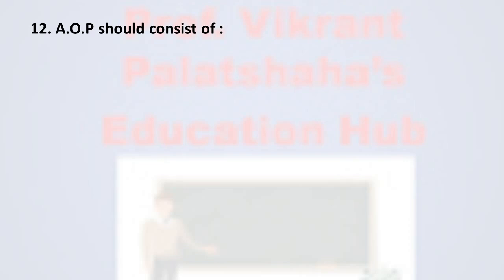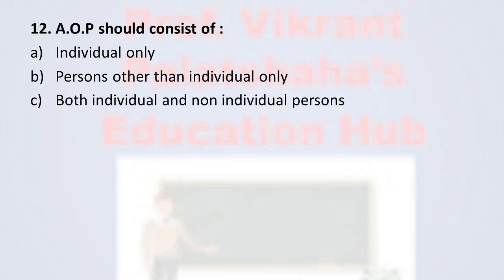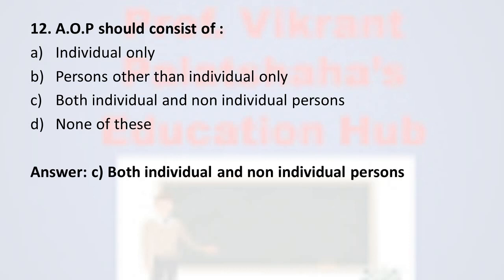AOP should consist of option A, individual only; option B, persons other than individual only; option C, both individual and non-individual persons; and option D, none of these. And the correct option is option C, both individual and non-individual persons. AOP, association of persons, should consist of individual as well as non-individual persons. Therefore, the correct option is option C.